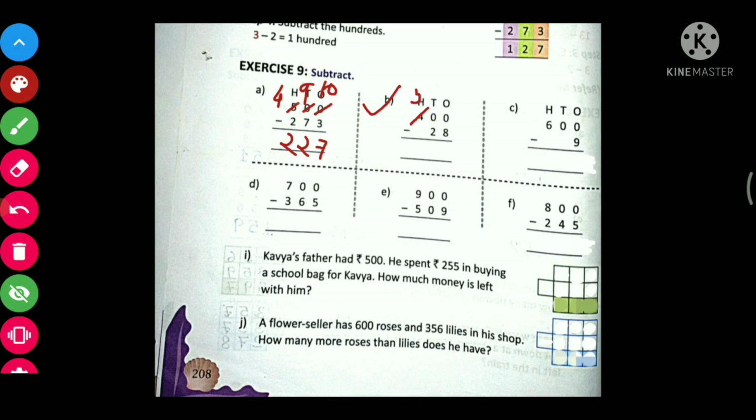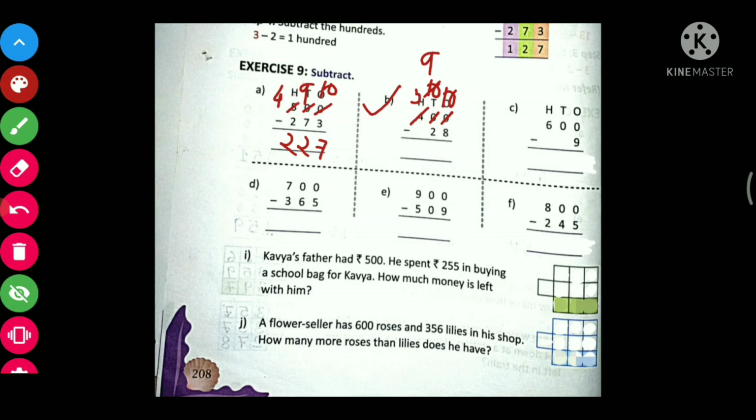10 tens. So now this 0, it will become 10. As ones place also need one number, so this tens place will reduce by 1 and it will become 9, and that 1, when it reaches to ones place, it will become 10.